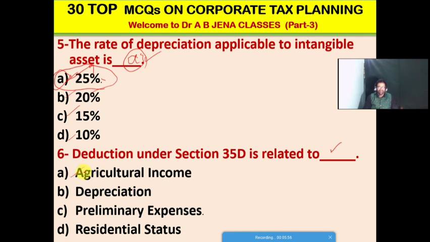Next MCQ: deduction under section 35D is related to what? A, agricultural income; B, depreciation; C, preliminary expenses; D, residential status.